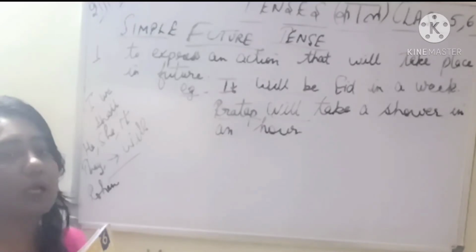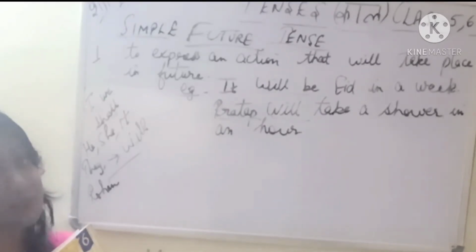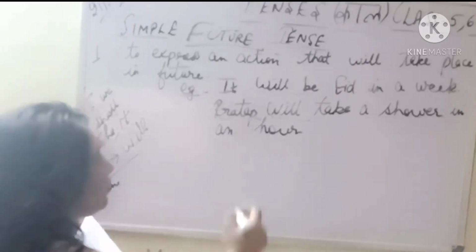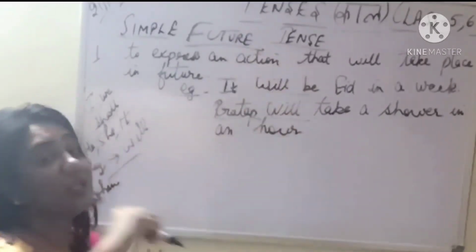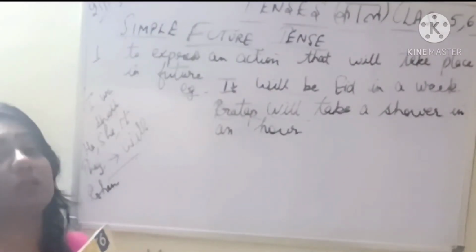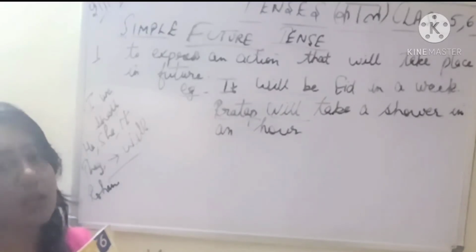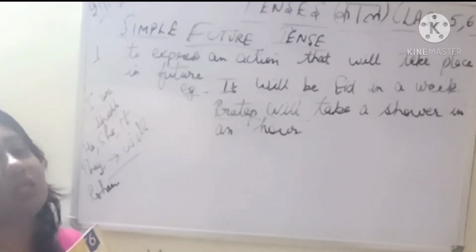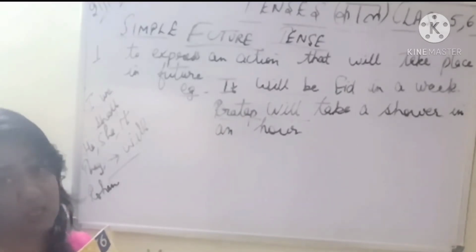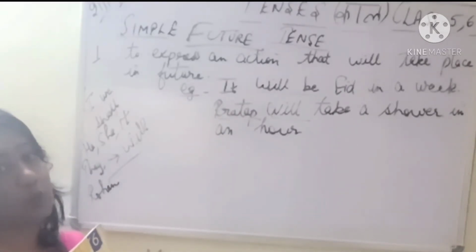We will be doing that in models in class 6. But for now you just remember that in future tense, wherever it is, we are always using the words will and shall. Shall I have told you for I and we. Rest wherever you have he, she, it, they, or the name of the person itself, that time we use will.